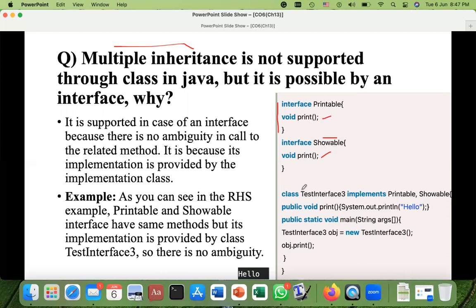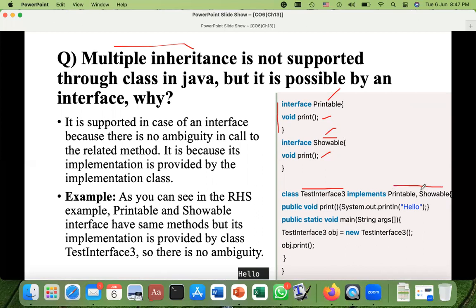So this is the class TestInterface3, which is implementing, I already told you when you have to write implements and when you have to write extends, both interfaces, Printable comma Showable. So you can do this in the case of interfaces.